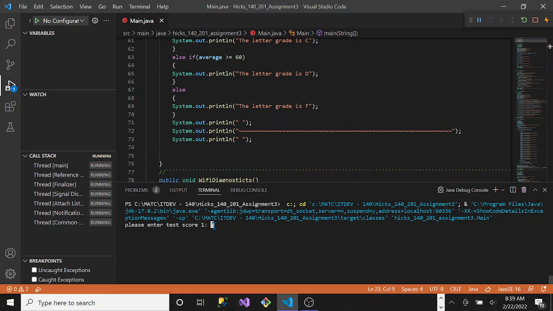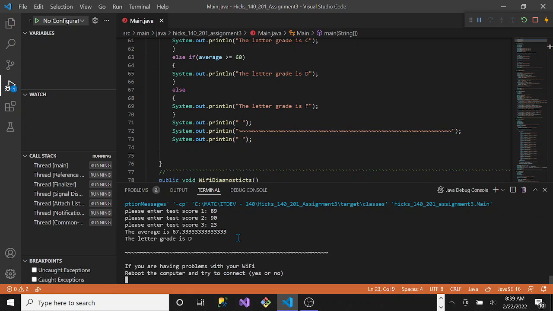If we run through it, let's do 89, 90, and 23. Yep, average is 67, and the grade is D.